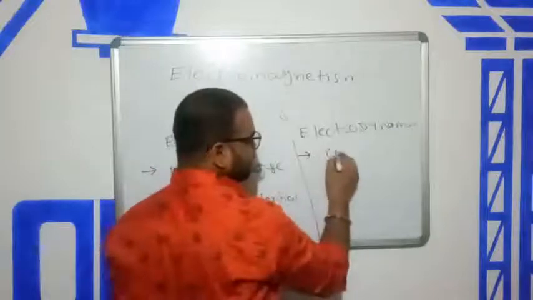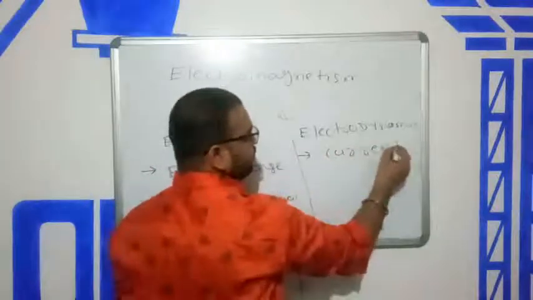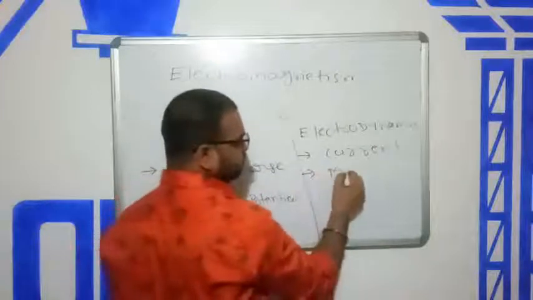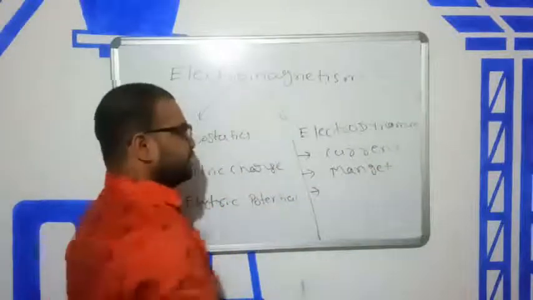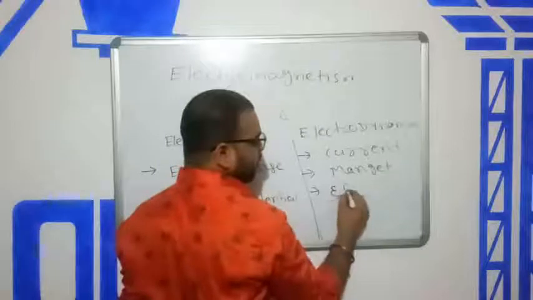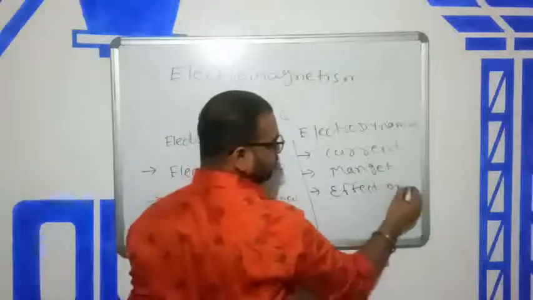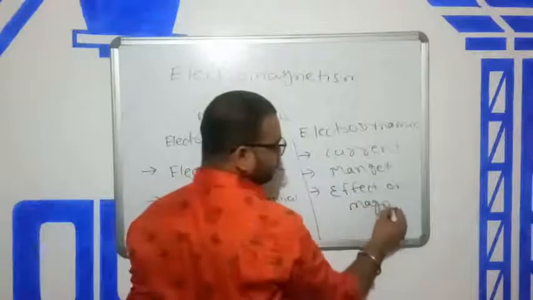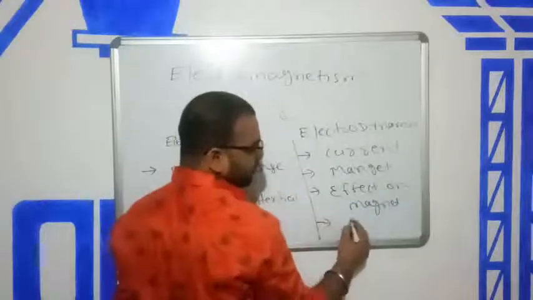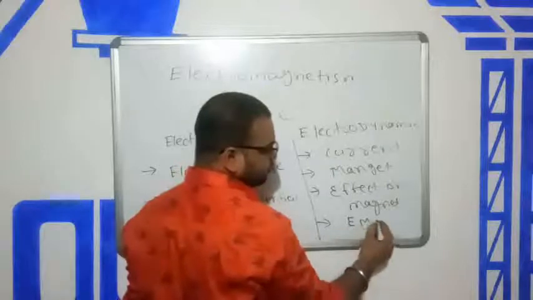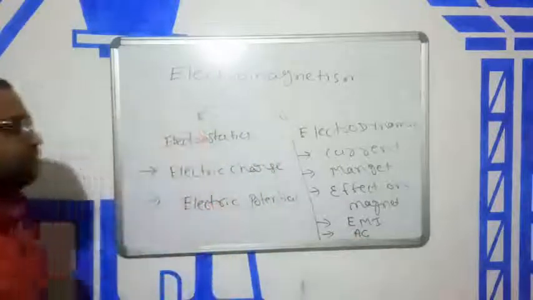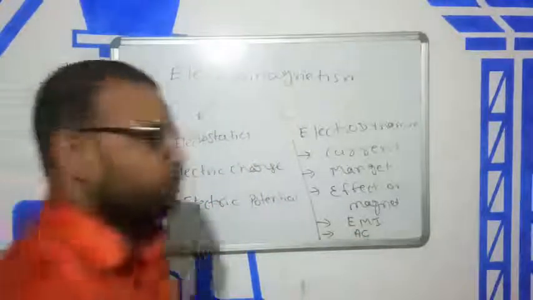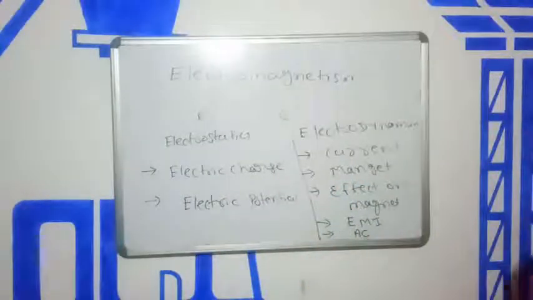The first chapter is current, the second chapter is magnet, the third chapter is effect on magnet, the fourth is electromagnetic induction, and the fifth chapter is alternating current. We will discuss all the topics in brief.